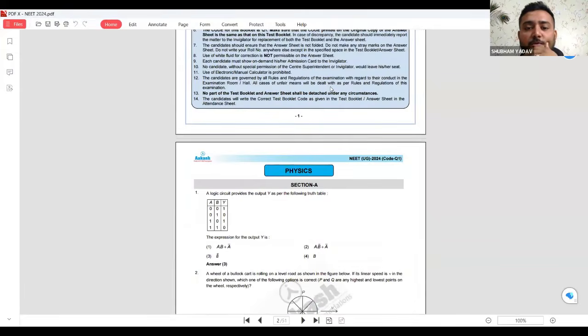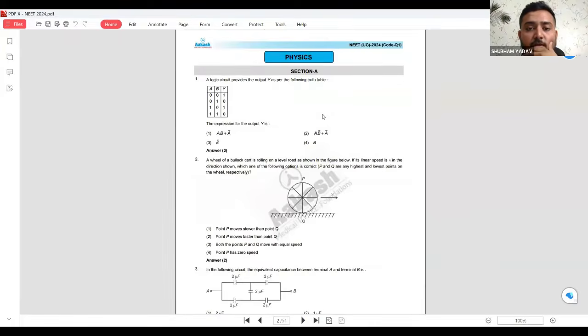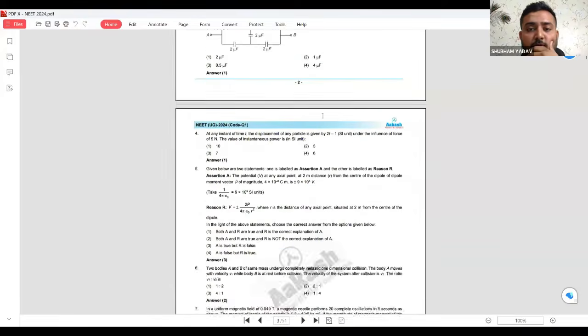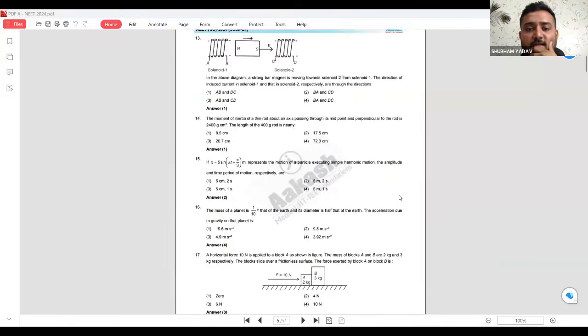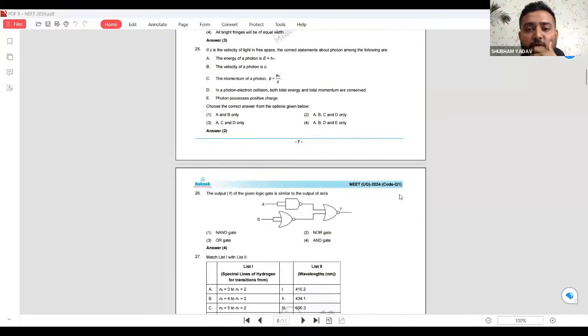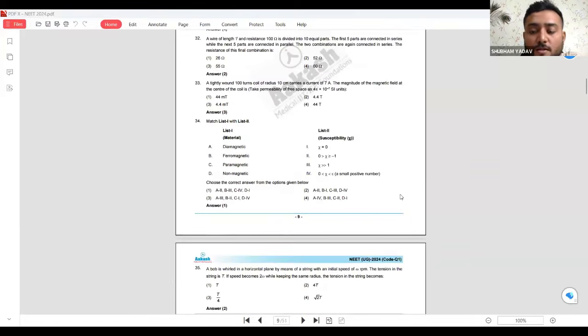Let me see how the paper is, and then we will analyze. Let's see first what kind of paper it is. Okay, so this is physics. At present, I hope you know what I have seen in the previous years. 2024 I have not seen. Let's see.